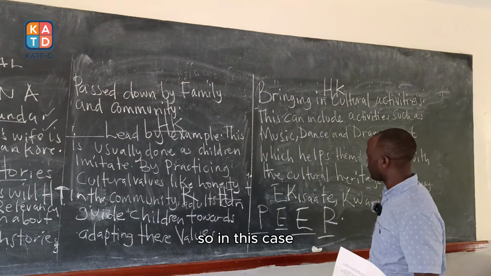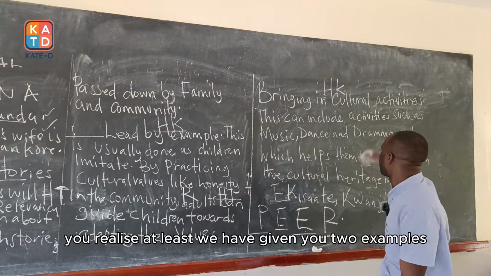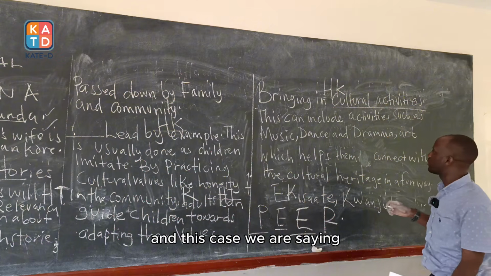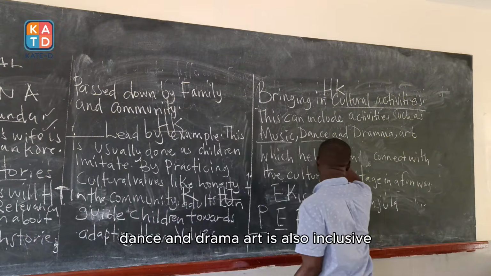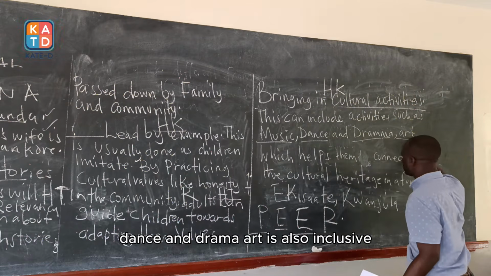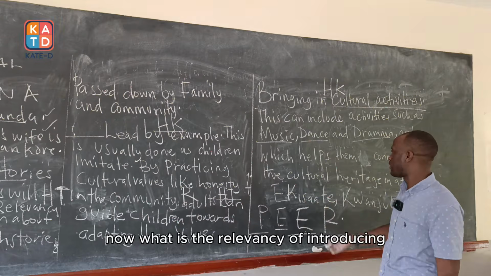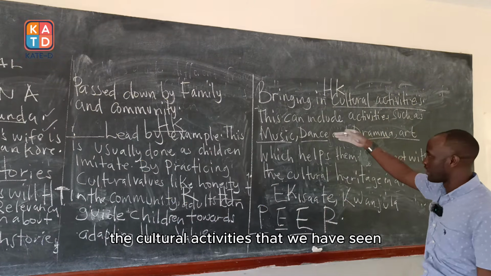So in this case, you realize at least we have given you two examples. We are looking at the cultural activities, and in this case we are saying the cultural activities include the music, dance, and drama. Art is also inclusive. Now, what is the relevance of introducing the cultural activities that we have seen?